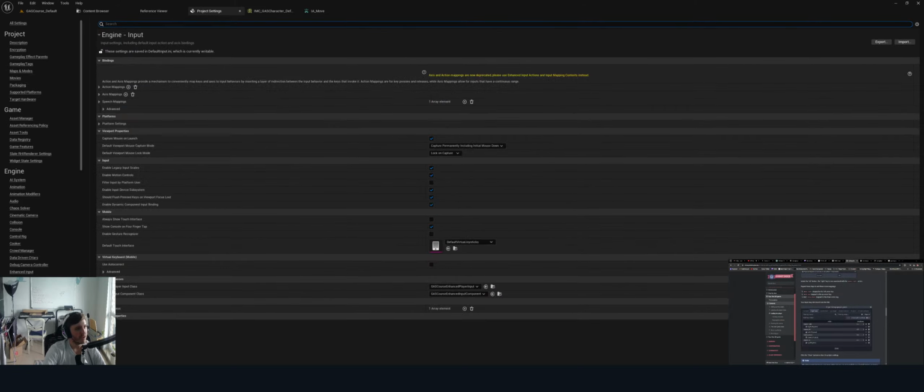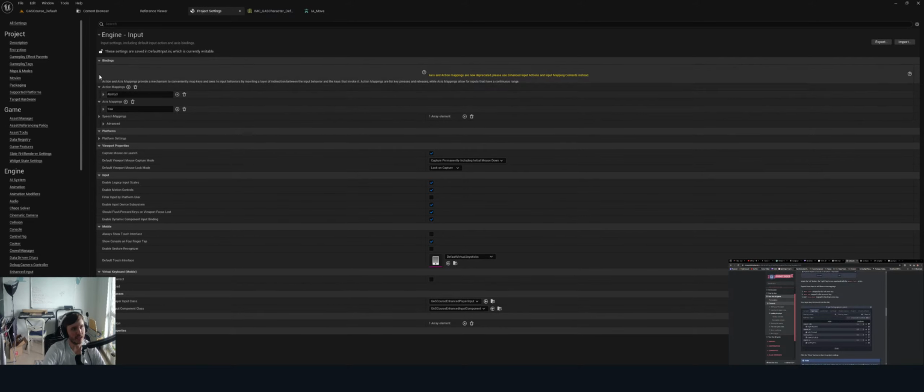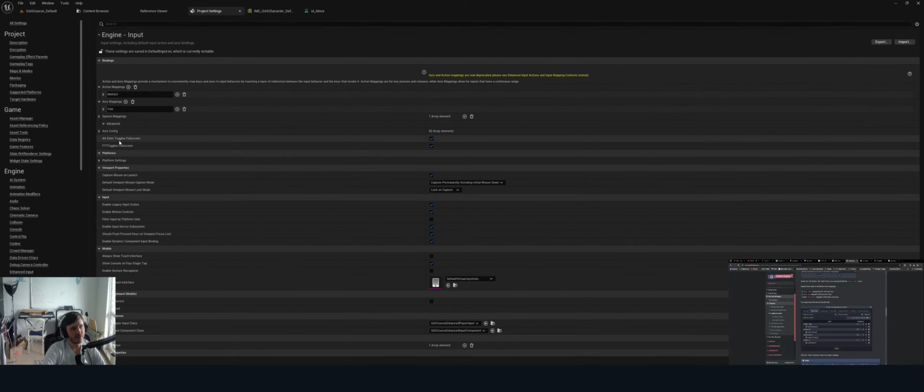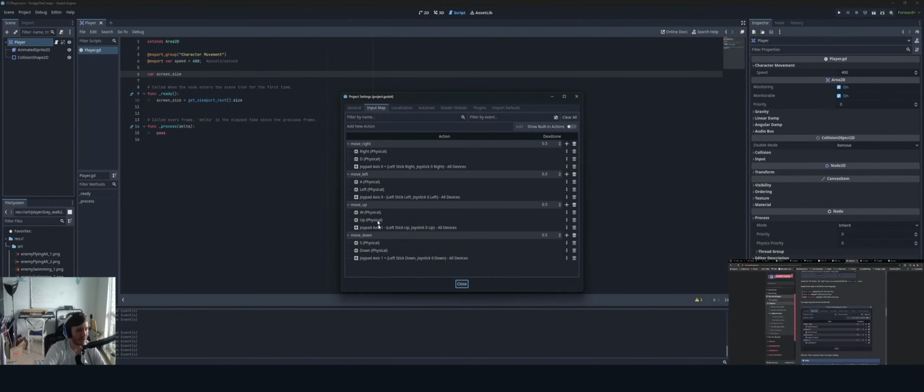Oh, they do. Because back when you didn't use input mapping and stuff like that, it used to have these things inside the project called action mappings and axis mappings. So it definitely seems like a similar thing, because this is also in project settings. But Unreal moved to this enhanced input stuff, so probably not applicable. But again, just connecting dots for my own sake of trying to learn.